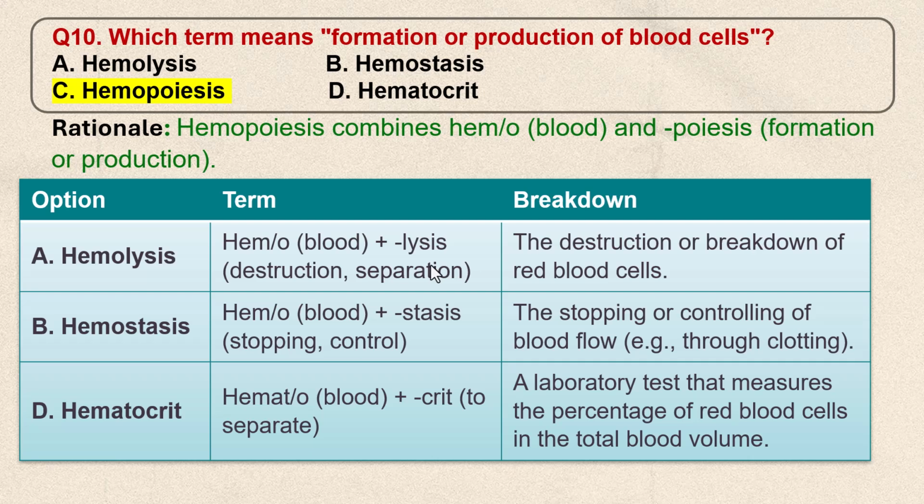formation or production. Hemolysis means destruction or breakdown of red blood cells. Hemostasis means stopping or controlling of blood flow through clotting. Hematocrit means a laboratory test that measures the percentage of red blood cells in the total blood volume.